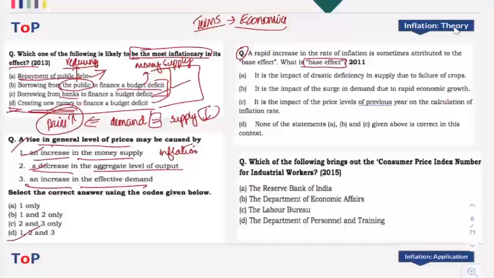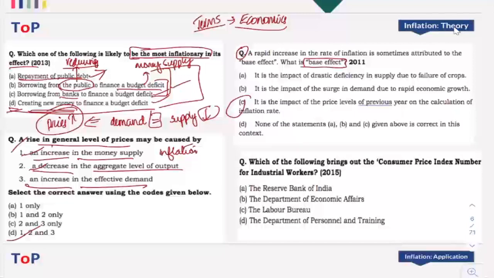So when it comes to what is base effect, okay, now this is another basic topic that all of you might have read, all of you might have studied. So what is base effect? It's simple, right? It is the impact of price levels of the previous year on the calculation of inflation rate.